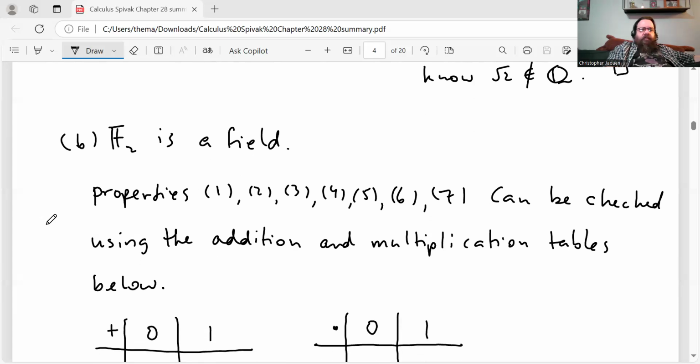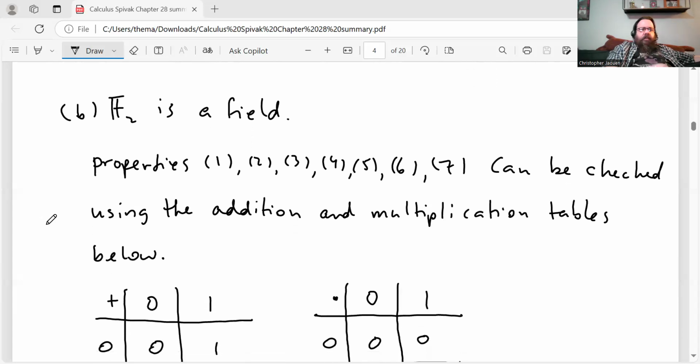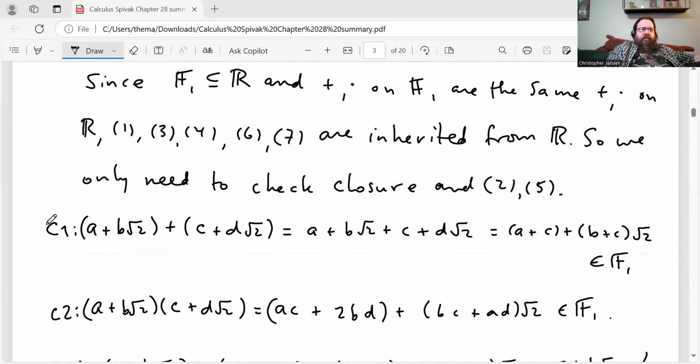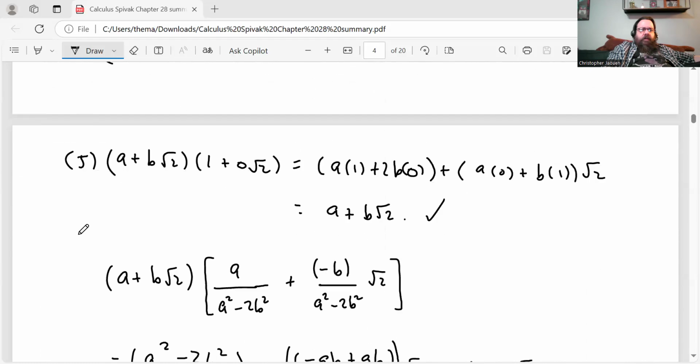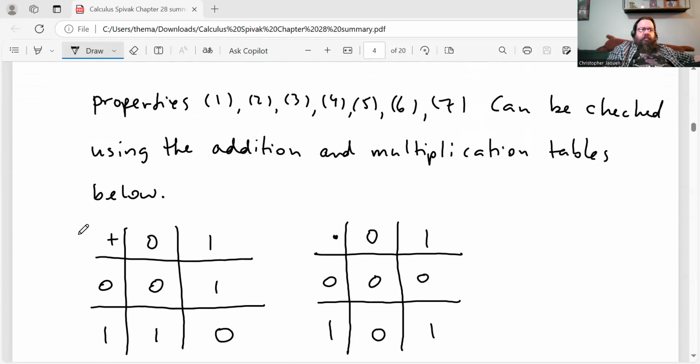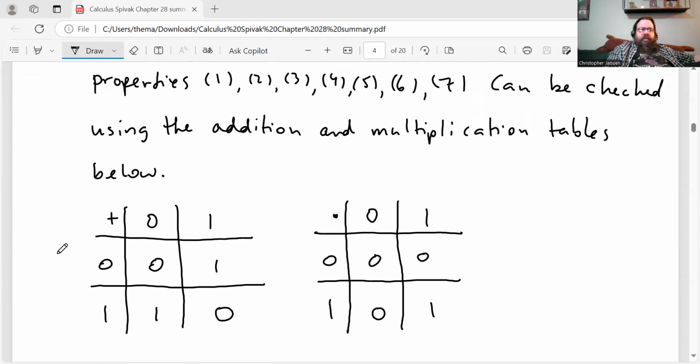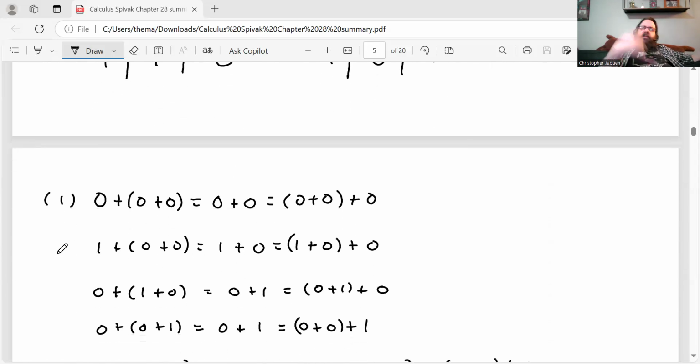All right, then we can show F2 is a field here. F2 is the integers modulo 2. That's this set here. So we can prove all the rules using the addition modulo 2 and the multiplication modulo 2, the tables that I have here. And this is a finite field, and there's only two elements, so all you have to do is just check literally all the cases. So that's what I did here.